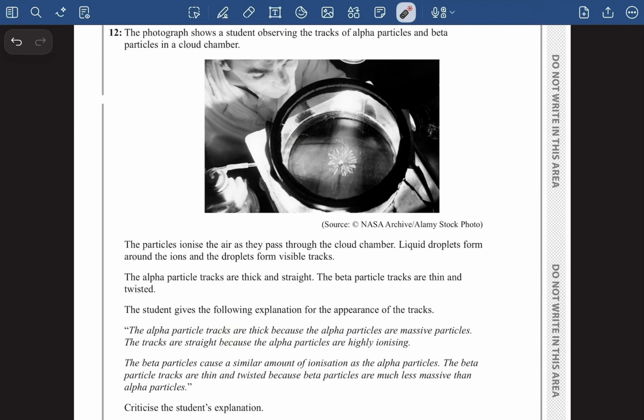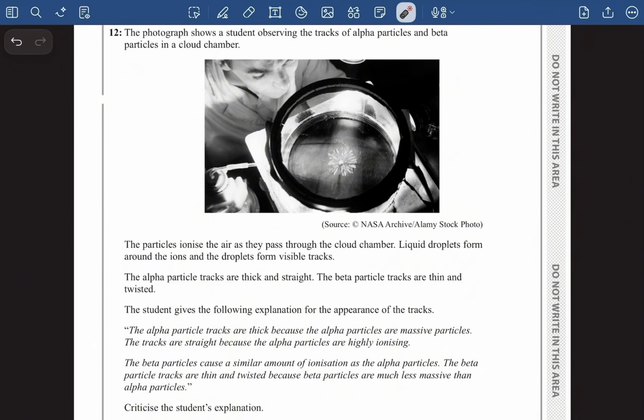In the next part, it says the alpha particle tracks are thick and straight. The beta particle tracks are thin and twisted. It's a very important part. Why are the beta particles twisted? We will look into it later on. Now let's move forward to the question.